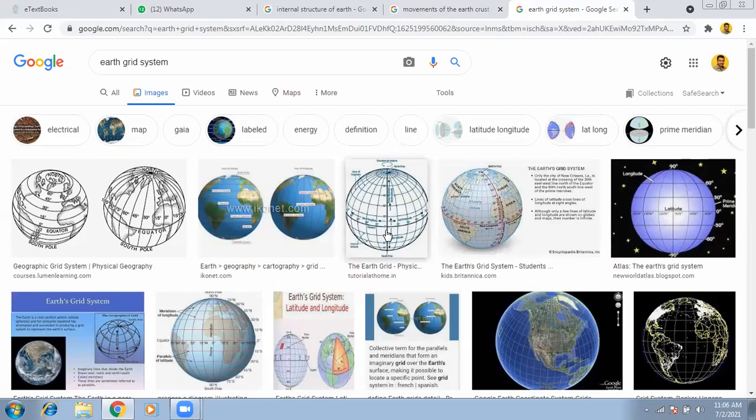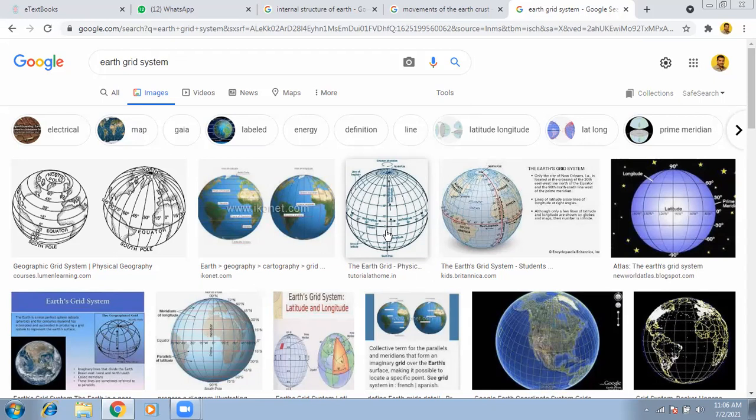With the help of longitudes and latitudes, we prepared a grid on the globe. Why did we prepare this net-shaped grid? To locate places. With the help of these lines, we can find the location.